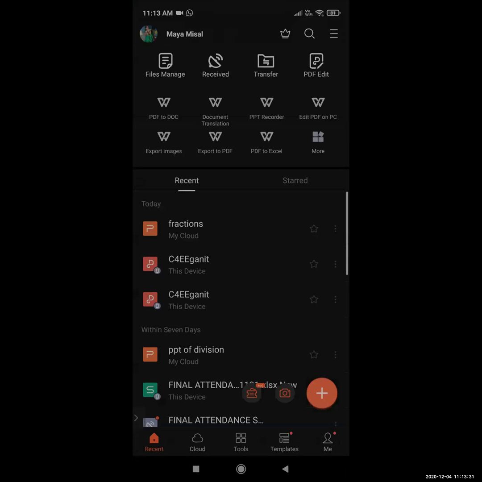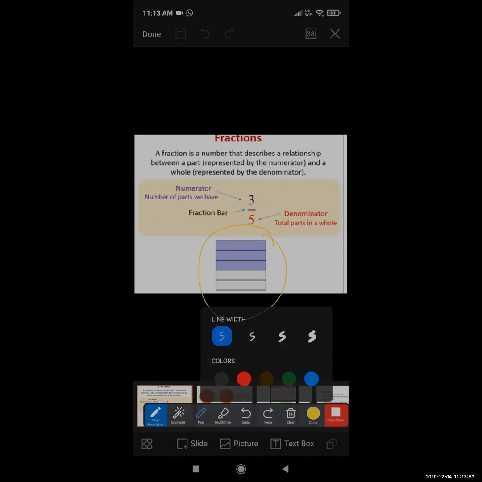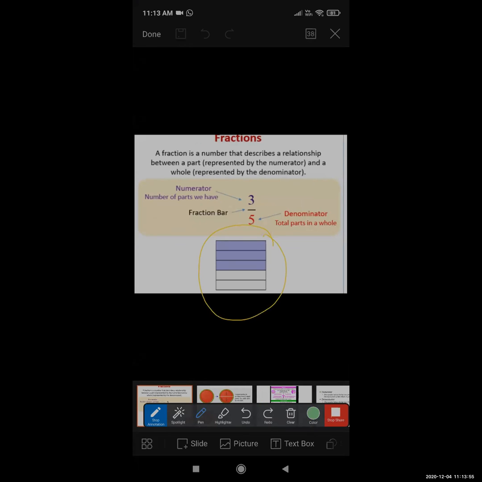Yes. Now my screen is visible. Everyone tell me, is it visible? Okay. So students, how many small rectangles are there? 5. Correct? Yes. So 5 is our denominator. I'm going to highlight the color. 5 is our denominator. Denominator means what? Total parts in a whole.